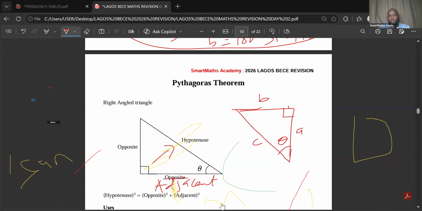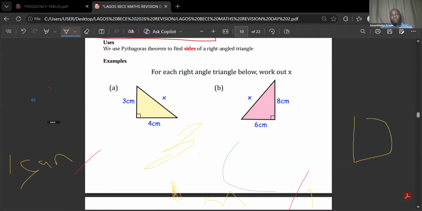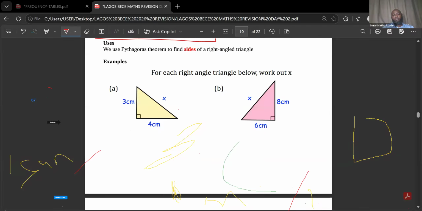Now, uses. What do we use the Pythagoras theorem for? We use Pythagoras theorem to find sides of a right angled triangle. So what is the rule itself? Hypotenuse squared equals opposite squared plus adjacent squared. That is what I have here. Now we have these questions here. We have to find, for each right angle triangle, work out x.